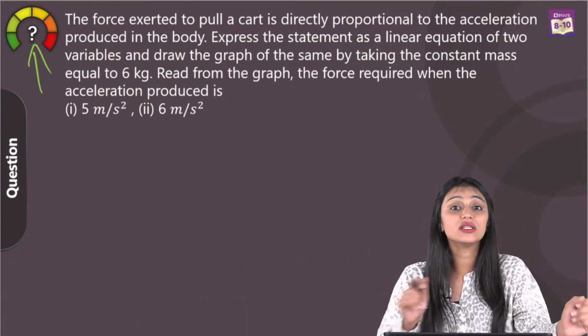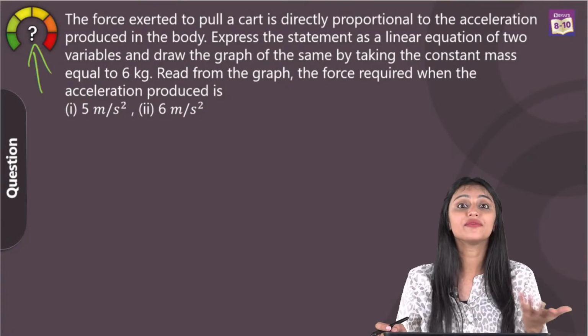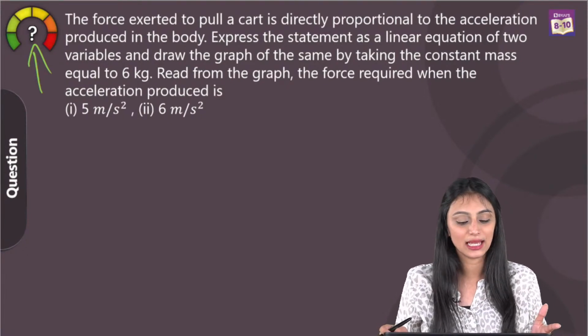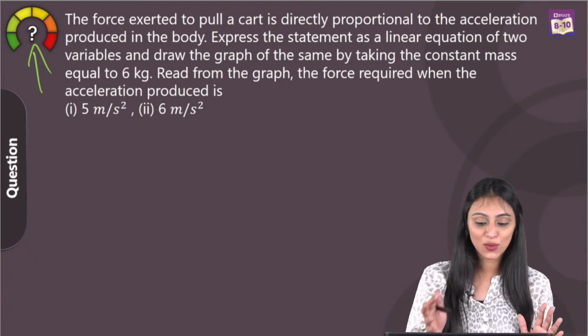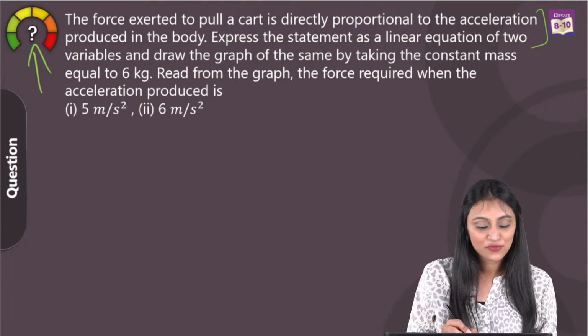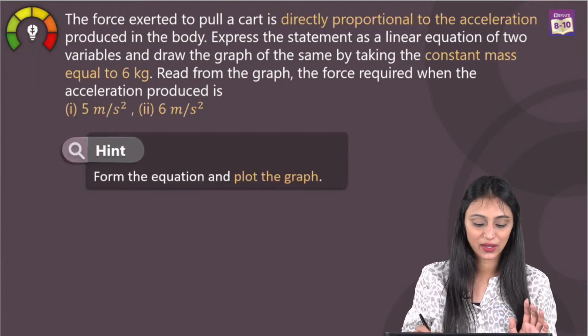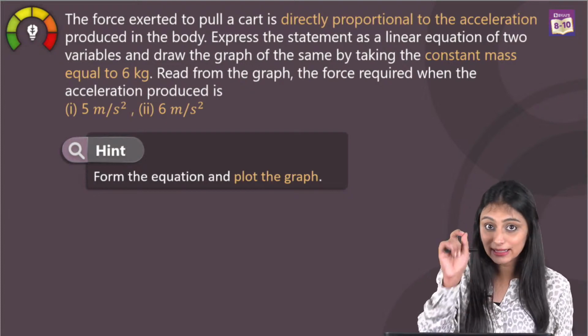Okay, so much information is given in the question, right? Such a long question. So what do we do now? It looks like it's a physics question, not a maths question. See, physics here is only applied in this part. The rest of it is only maths, okay? So first, all we have to do is, with these statements, form a linear equation. All right.